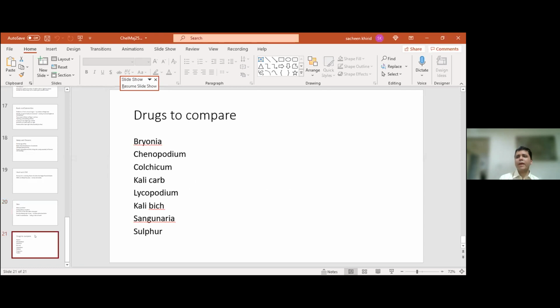Now, the drugs to compare with Chelidonium, I've just put down my few favorites. Of course, Bryonia. Of course, Chenopodium, which has got the right inferior angle of the scapula. But remember that the angle of the scapula is not the point. The pain comes more towards the spine. Colchicum with its nausea and vomiting at the smell and sight of food. Kali carb with the bloating, the right lung, the 3 a.m. aggravations. Lycopodium, the evening aggravations, the desire for hot food.